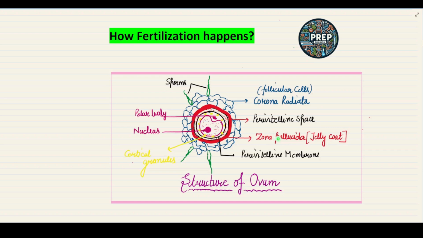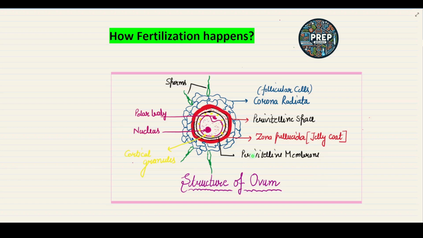Inner to the corona radiata, we have a thick covering that is called the zona pellucida, which is also called the jelly coat. Inner to the zona pellucida, we have a vacant space called the perivitelline space. Inner to the perivitelline space, we have a membrane called the perivitelline membrane or plasma membrane.